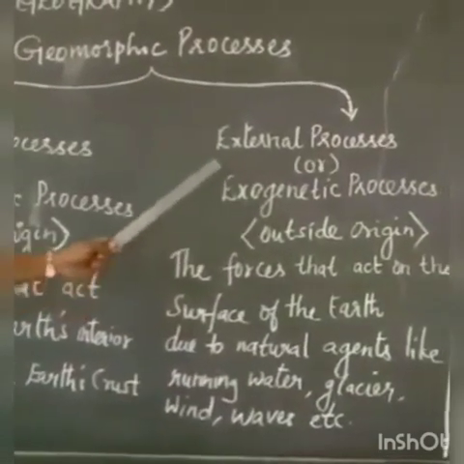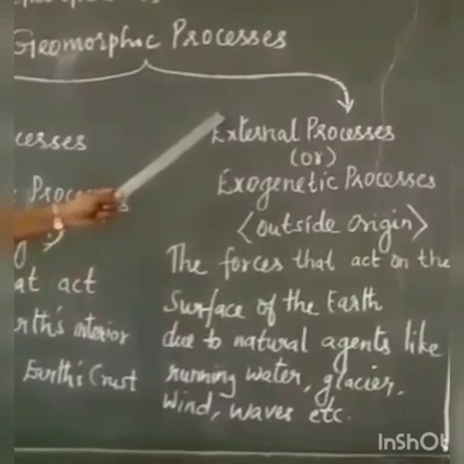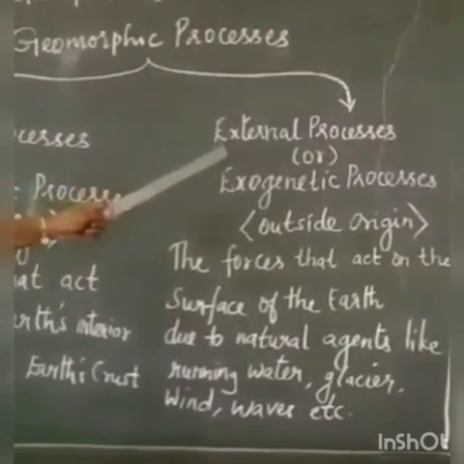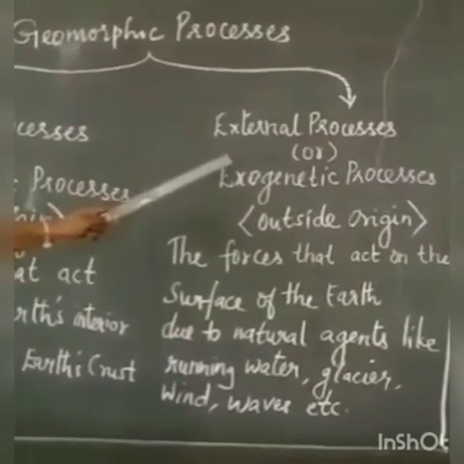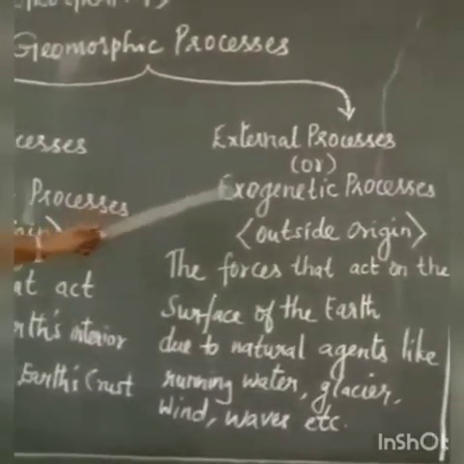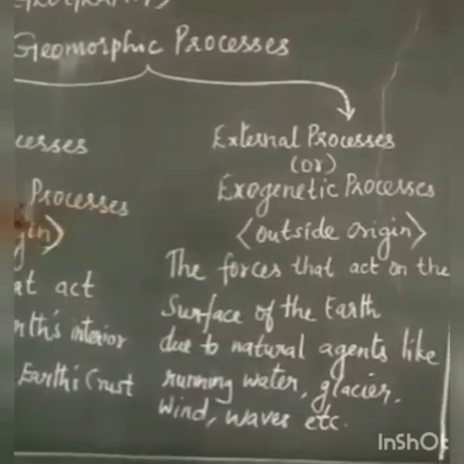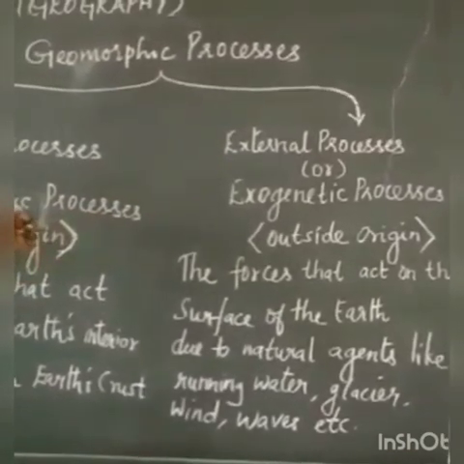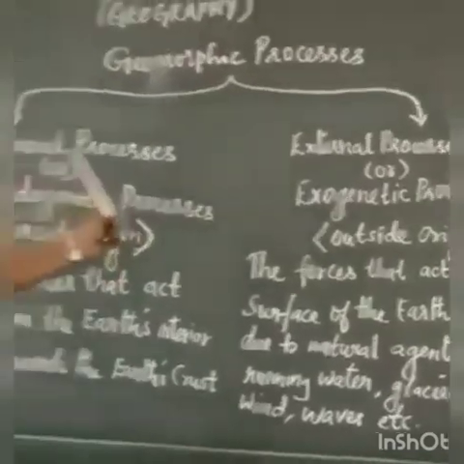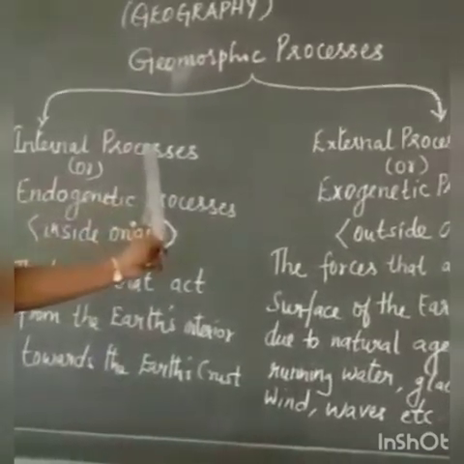These external processes tear the landscape down into relatively low elevated plains and shape the landforms created by endogenetic or internal processes.